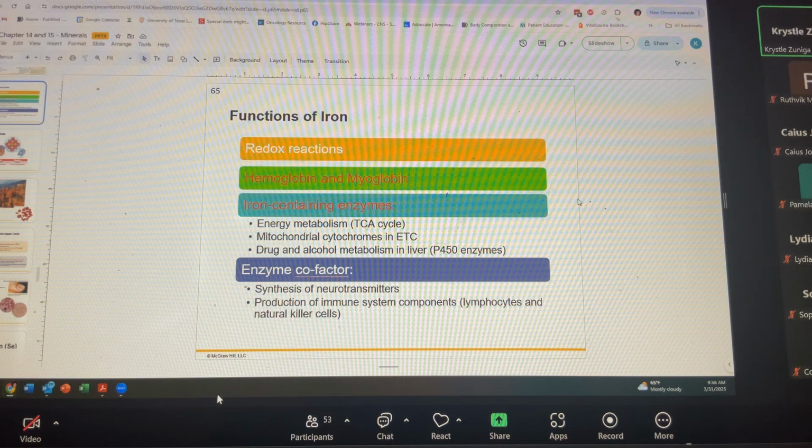Oh, and another thing of iron, in that electron transport chain, those cytochromes that those electrons are moving through also have iron. So that's why iron deficiency can result in fatigue as well. So not just because of this lack of oxygen carrying capacity, because of less hemoglobin, but also it can impact the efficiency of that electron transport chain.